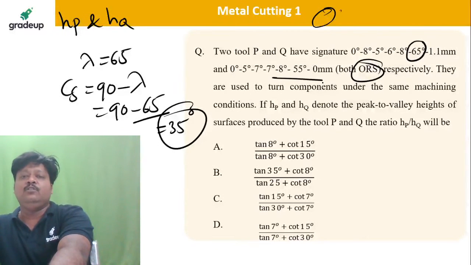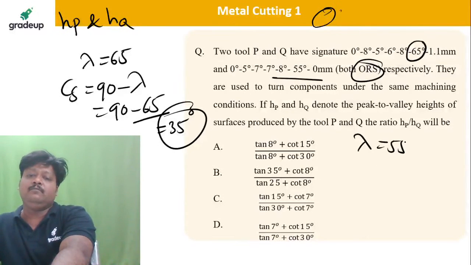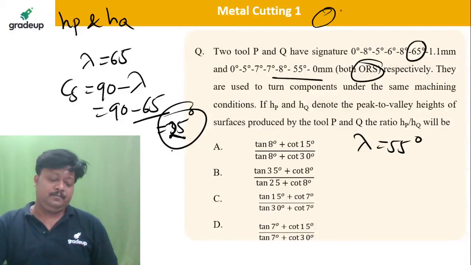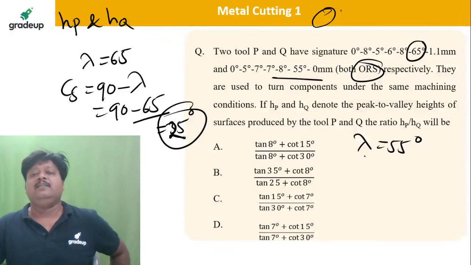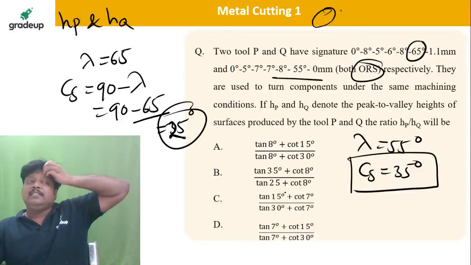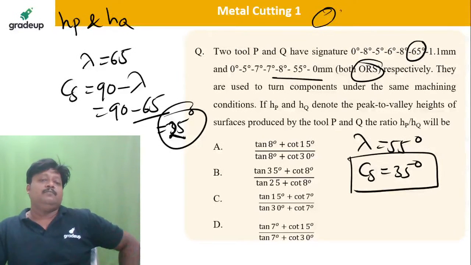And for second tool, lambda is 55. It is 25, no? And here CS will be 35. Yes, tell me what will be the answer now.